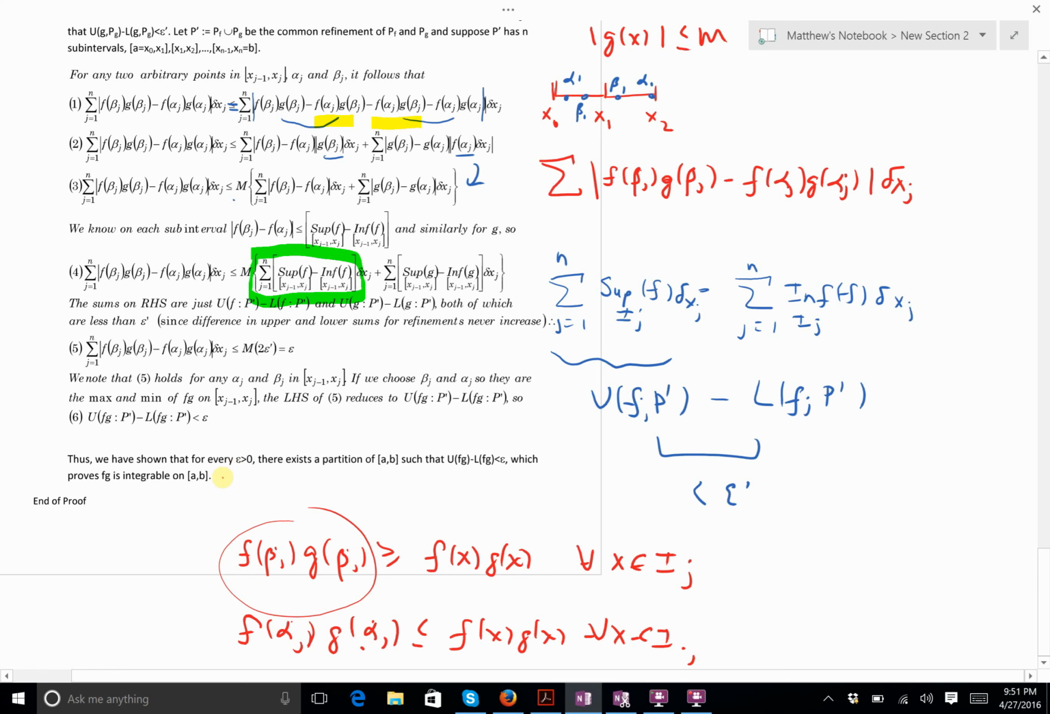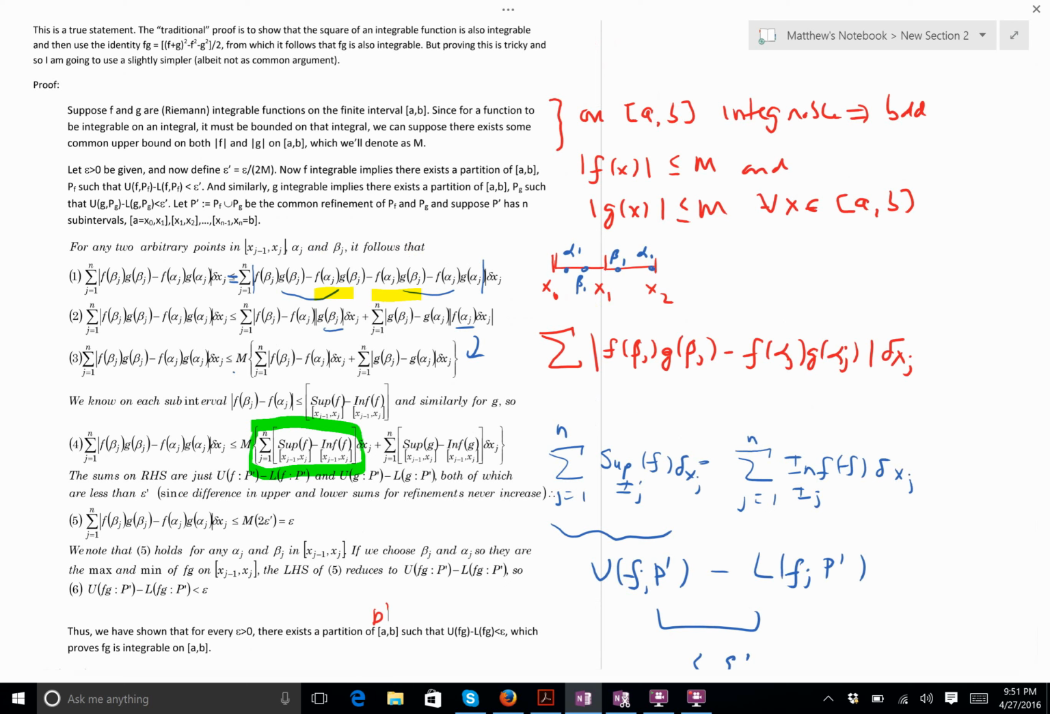And so what have I shown? I've shown for every epsilon, there exists a partition of AB, that's P prime here, such that the upper Darboux sum minus the lower Darboux sum on that partition is less than epsilon, and that proves that the product FG is integrable on AB. Now, one word of caution.